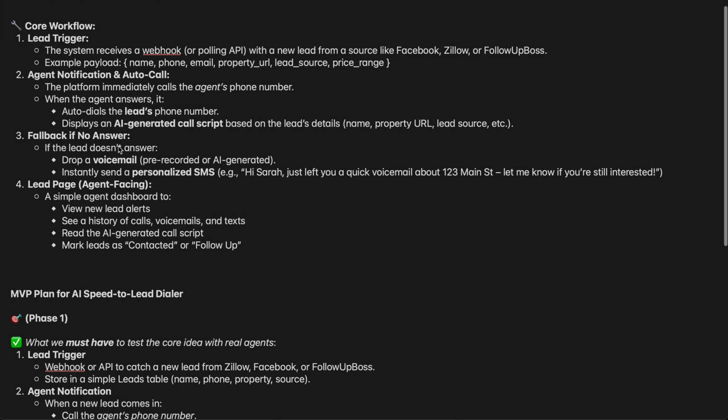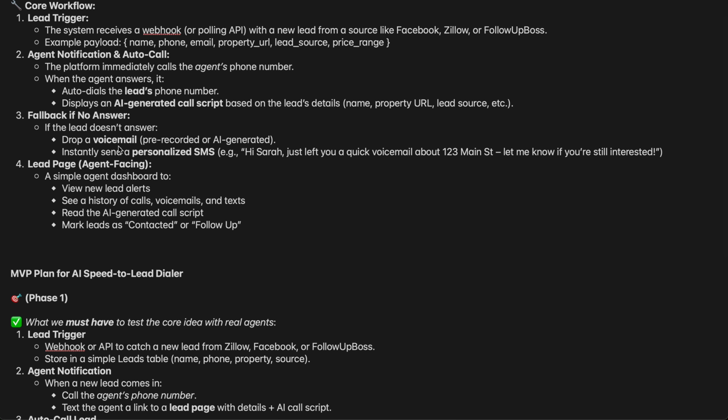Next is the fallback if there's no answer. If the lead doesn't answer, it's going to drop a voicemail, a pre-recorded or AI generated voicemail, instantly sent.